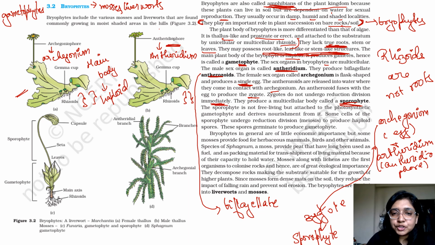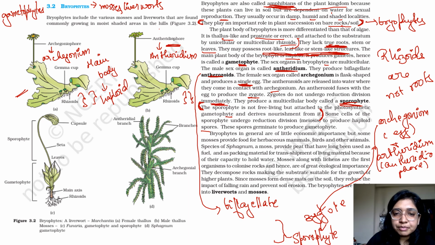The sporophyte is not free living but attached to the photosynthetic gametophyte and derives nourishment from it. So even though the sporophyte has formed, it needs the gametophyte for nourishment. Okay. Some cells of the sporophyte undergo reduction division to produce haploid spores. So now the sporophytes can take two routes.